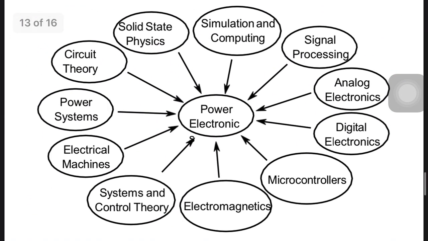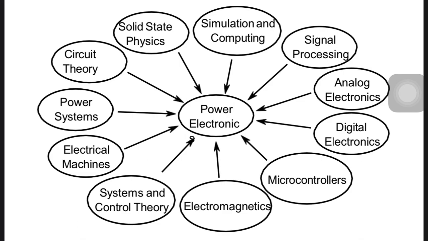First of all, circuit theory, superposition, and circuit theory for network analysis. In power systems, as I told you, FACTS devices having GTO, thyristor, FC-TCR. In electric machines, for speed control we are using power electronics. In systems and control theory, we take feedback, which is part of control theory.